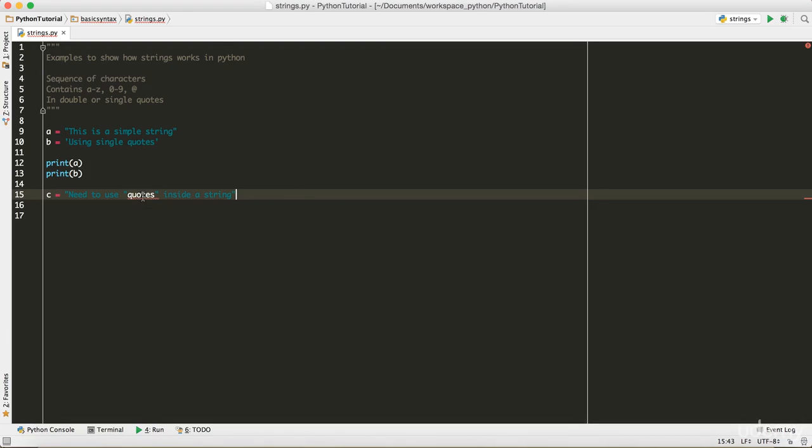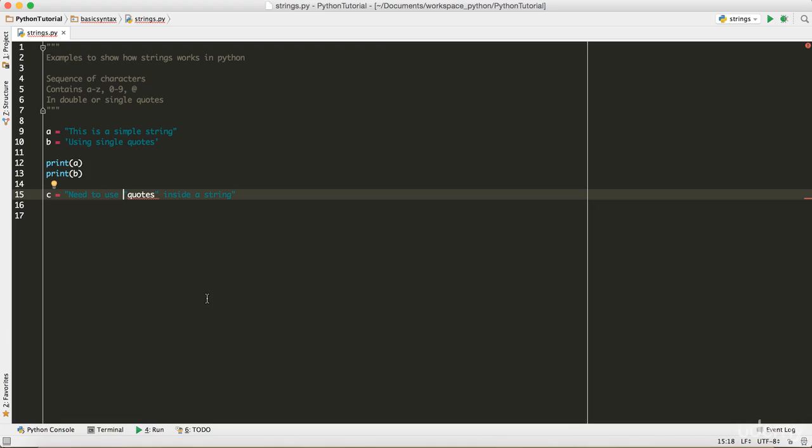Why did it happen, can you guys just guess it? If you notice, what's gonna happen is the string started from this double quote and it encountered this double quote, and Python thought that the string ended. Now there's again one more word, quotes, and Python does not recognize it, and then one more double quote, and then a string again started and this string ended when it encountered the ending double quote. So looks like this quotes is kind of orphan, right? It's just in no man's land. Python doesn't know what to do with it.